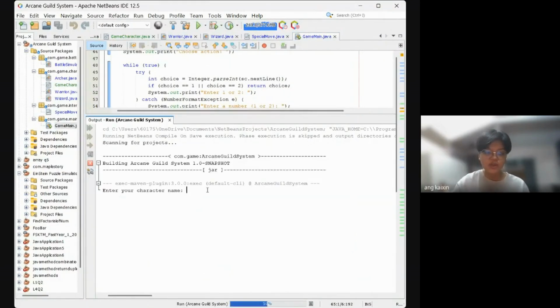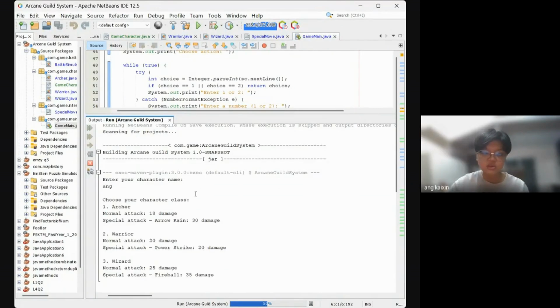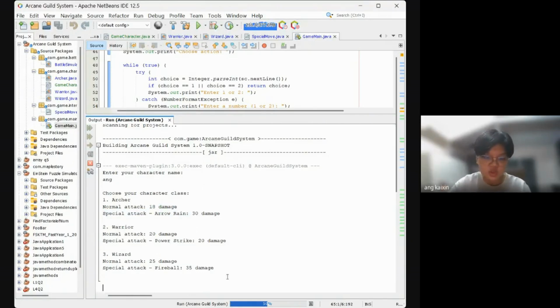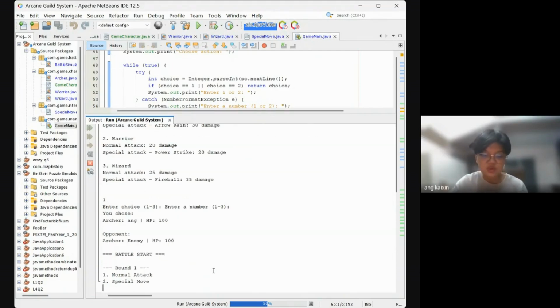All right, so I'll enter my character name. We will be prompted and reminded about how much damage they do. I will choose Archer, right? So round 1. For this opponent, we made it randomized, and we have a different type of opponent each round.